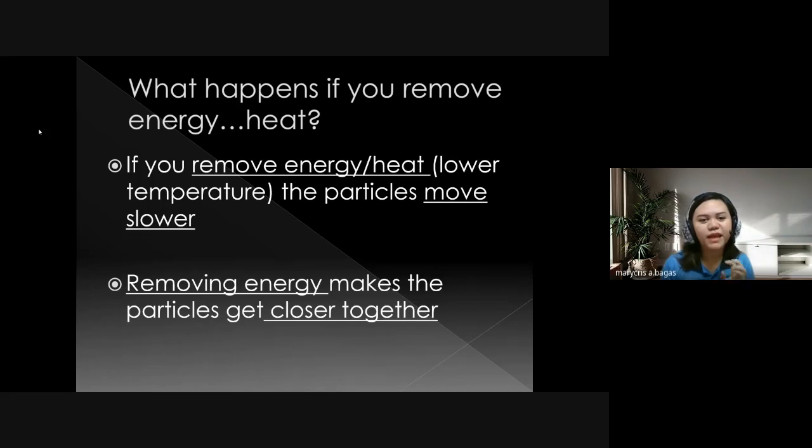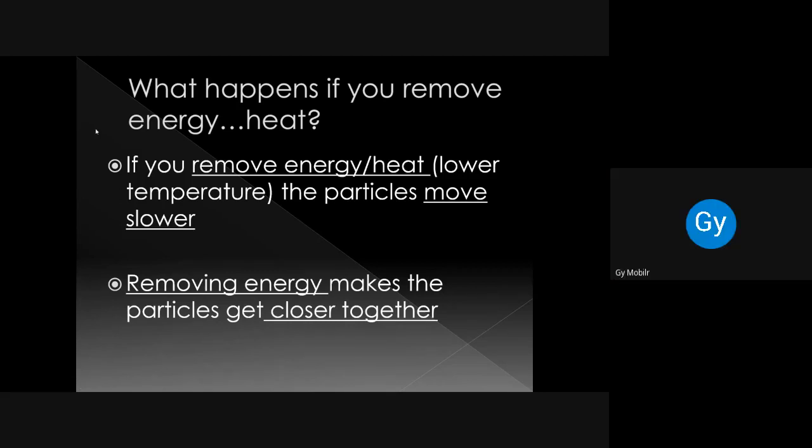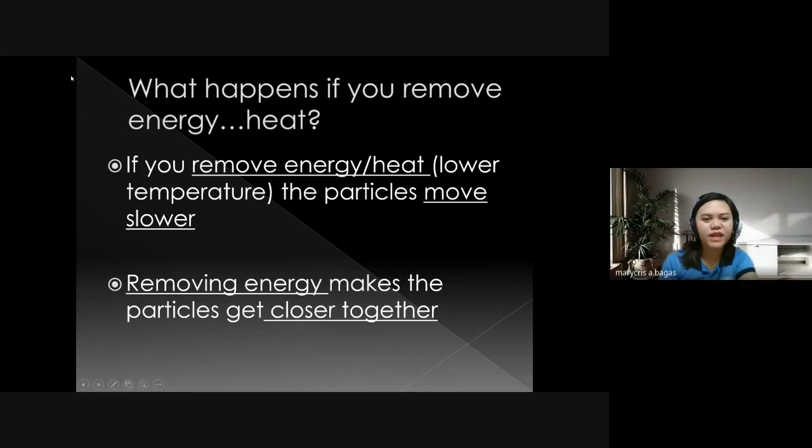We put heat energy to melt, to evaporate. Now, this time, we're going to remove heat energy. On the first process, we add heat energy. Now, this time, we will remove. Remove heat energy.